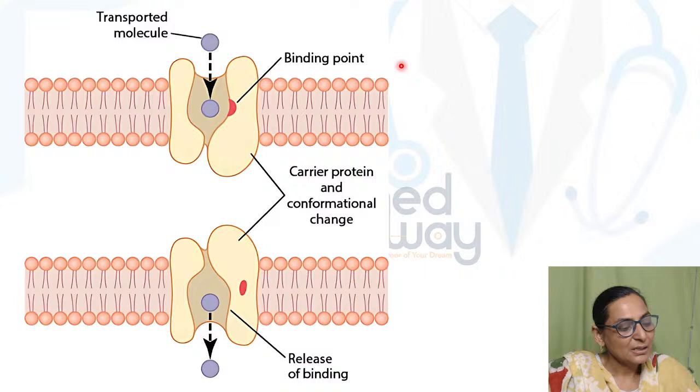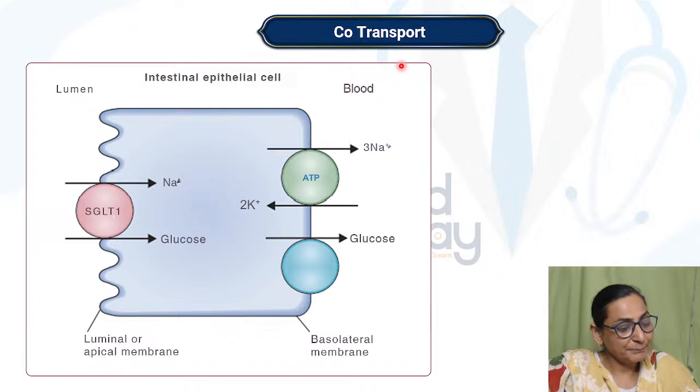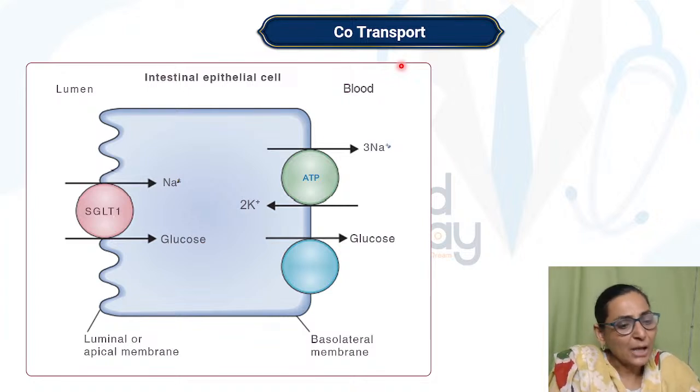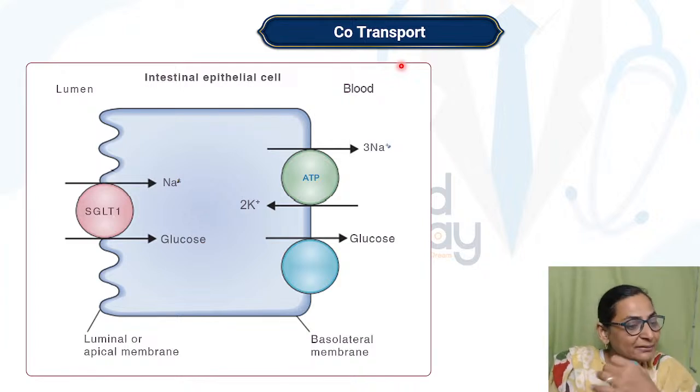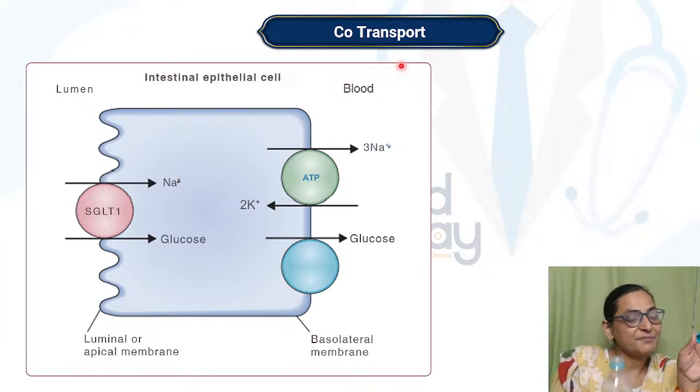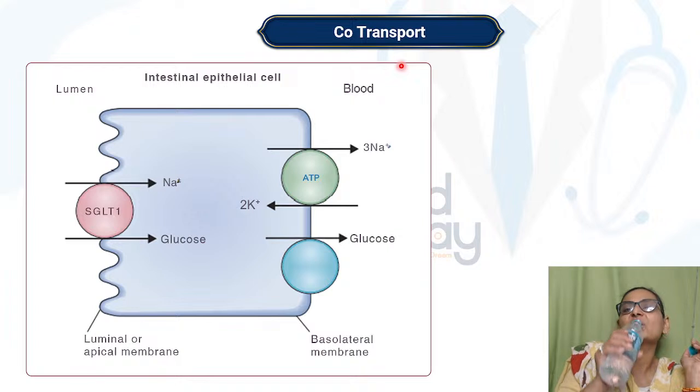Now, after we have seen the primary active transport, let's look at the secondary active transport. And now we have to understand why it is called the secondary active transport. What is the difference between primary and secondary?